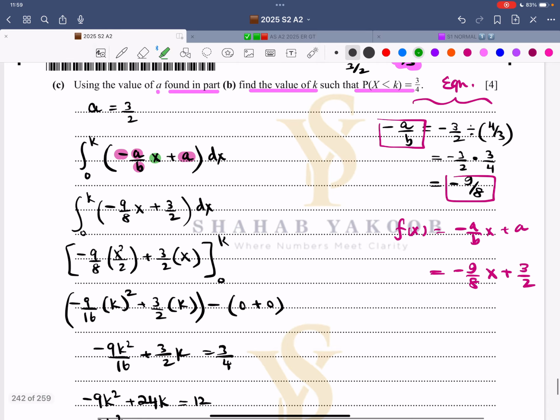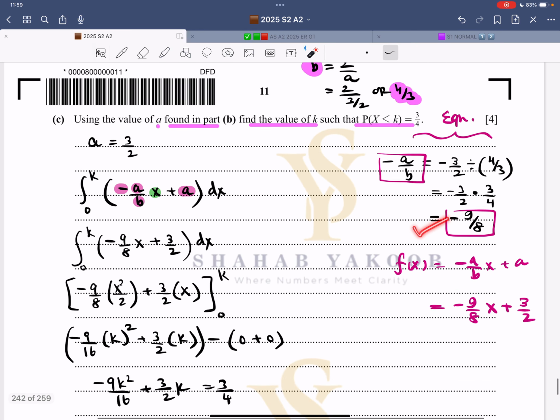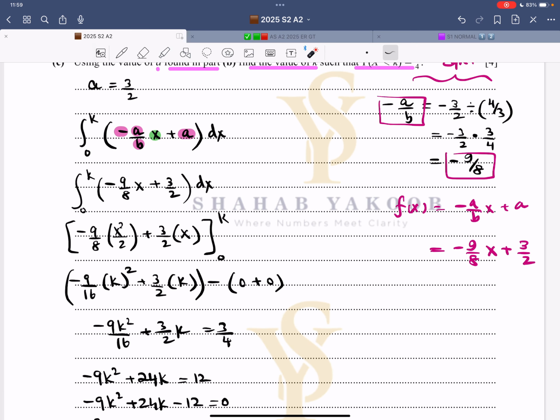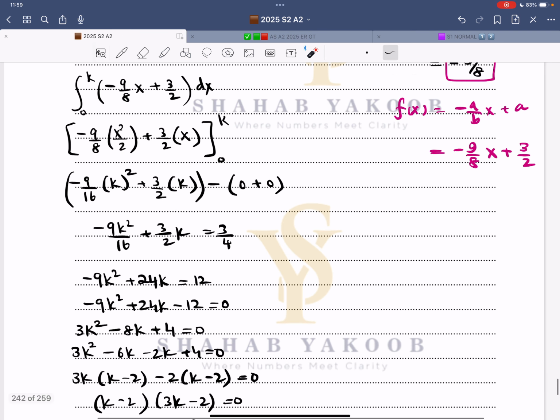Now they are saying find the value of k such that probability x less than k is this much. So now we already know what is a, we already know what is b, we have the equation of a line. Now it's a normal question. So first substitute and then proceed. Minus 9 over 8 x, that becomes x square over 2, 3 over 2 becomes 3 over 2 x. This 2 and 8 multiplies, this is all basic maths, the 0 and the 0 is shown. Let me also emphasize a bit, that's the upper limit, that goes over here. This is the lower limit, that goes over here.